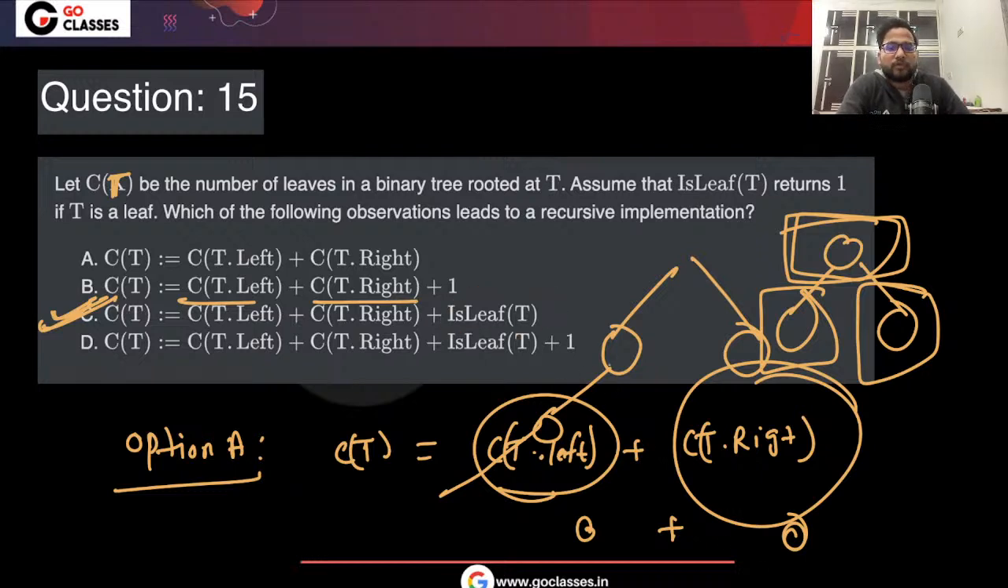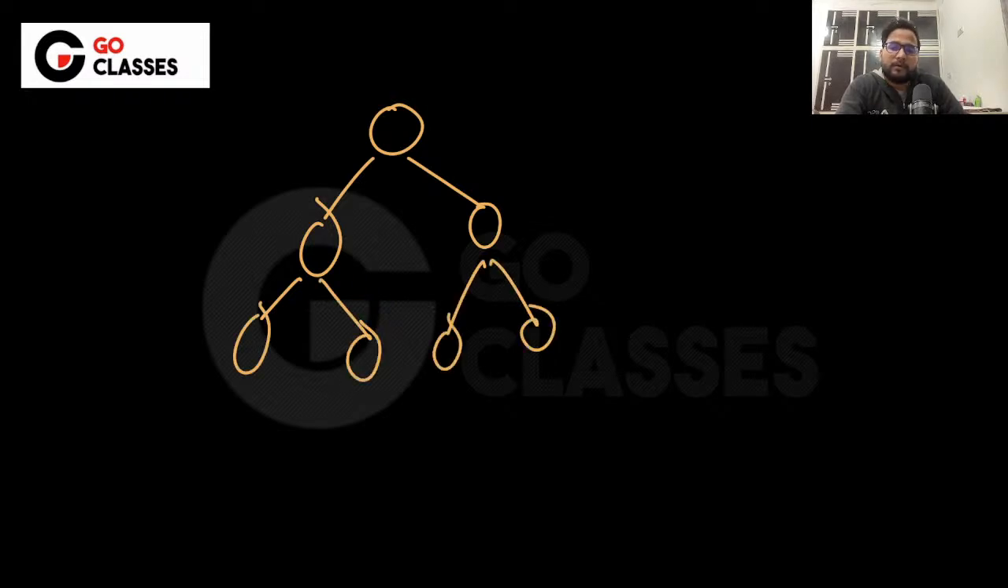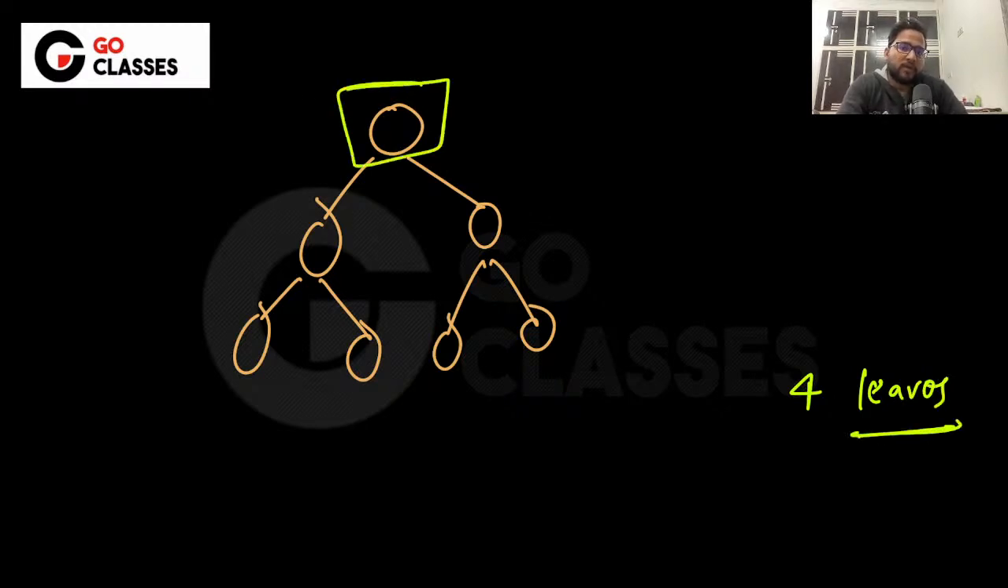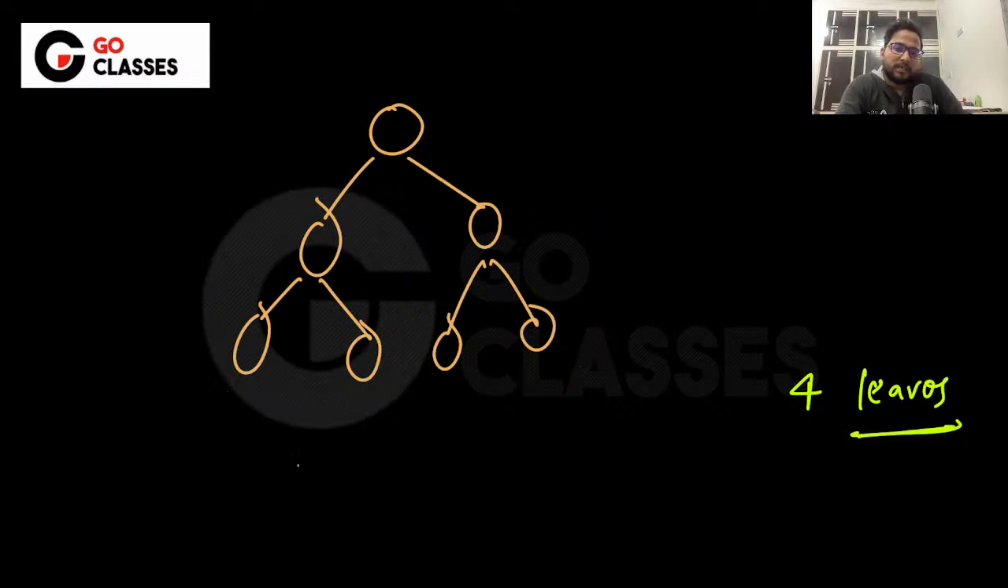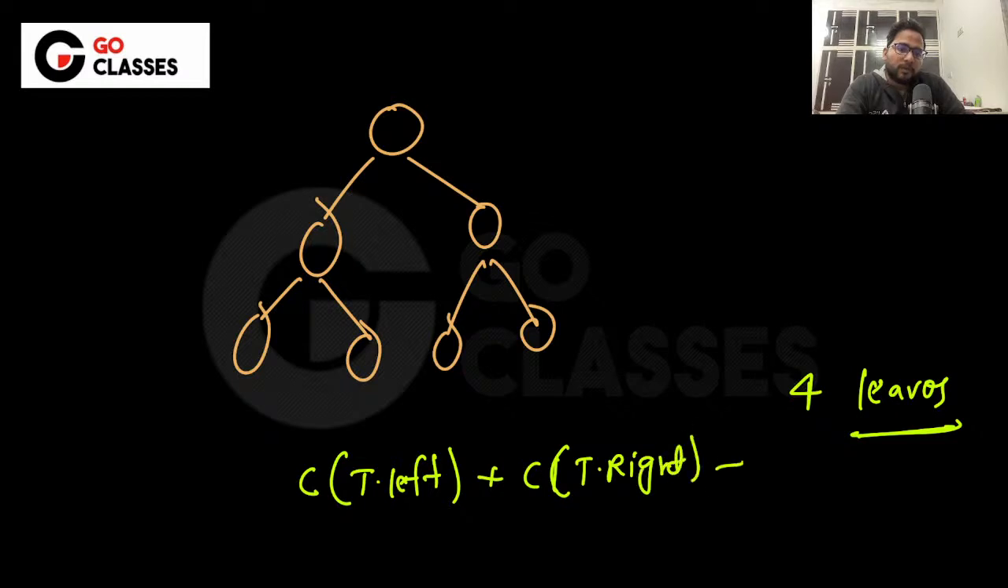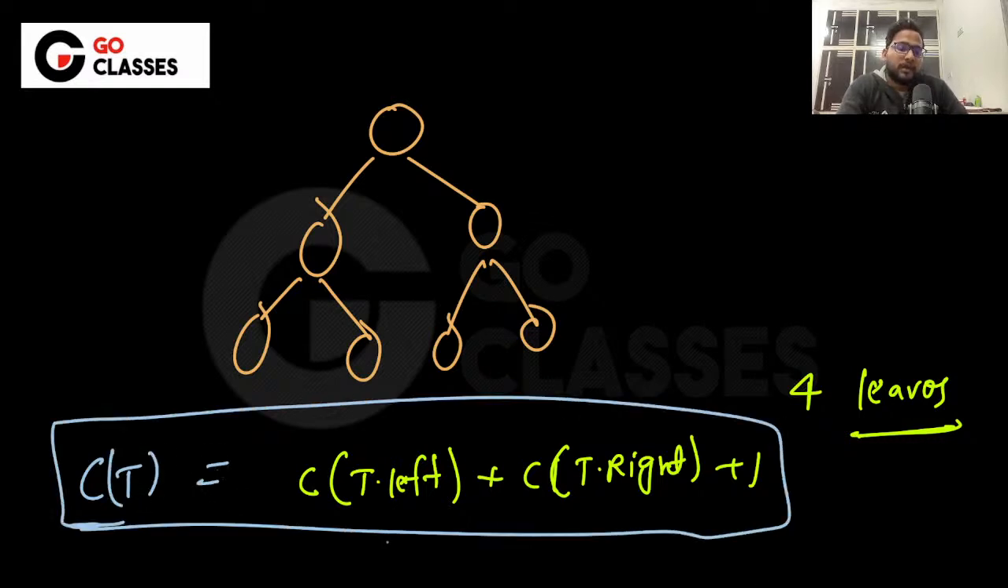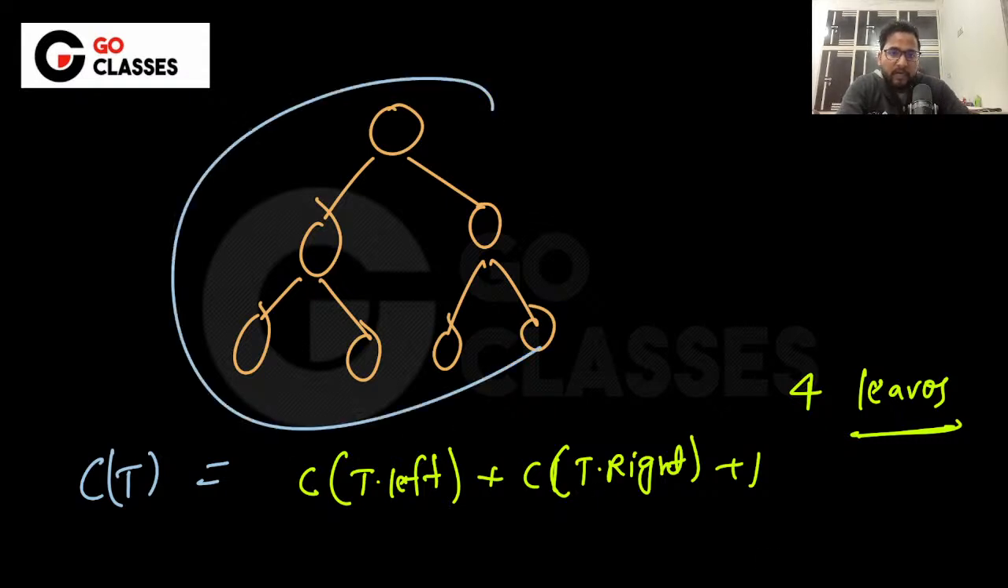Right? So basically how will it run? See here. How many leaves do you have here? You have 4 leaves, right? Now you just run this, okay? You will first go here. You will say, okay, go to the left, go to number of CT dot left plus CT dot right plus 1, right? And then this is CT. Okay, this is CT equal to something like this, right? Now, for this particular tree, it should return 4.